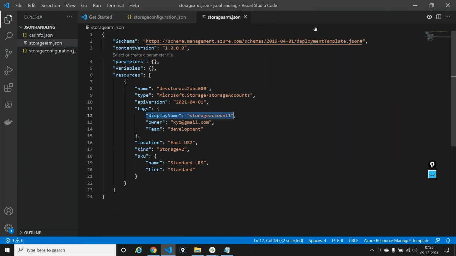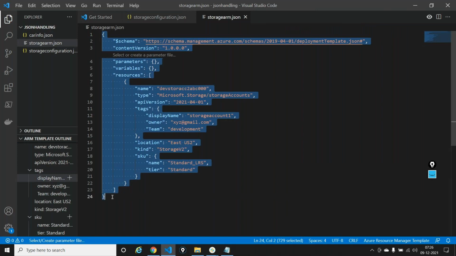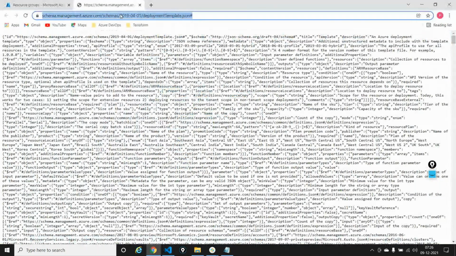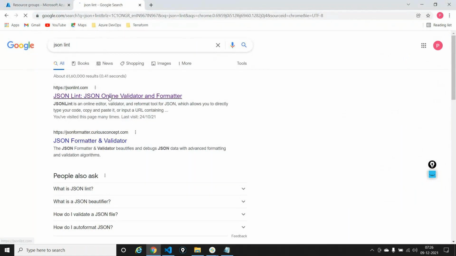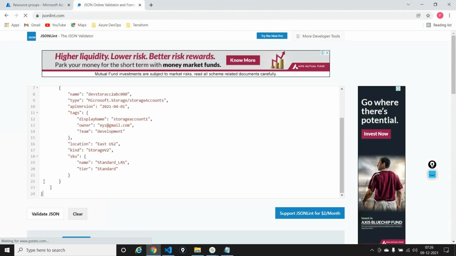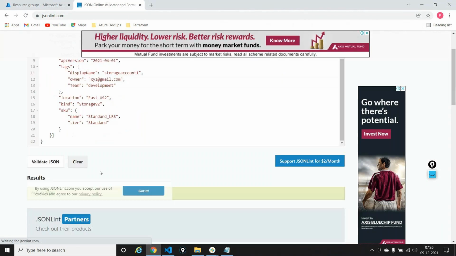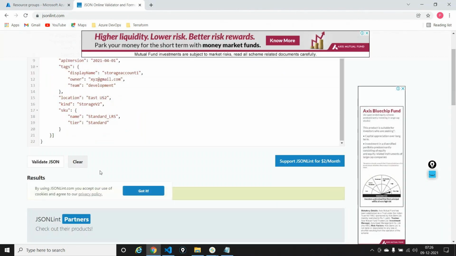Now, one thing I'd like to do before using my template is Control A to make sure my template is properly formatted and etc. Go into, let's say, Google. Just say JSON lint. Go into this particular site called JSONLint online validator. Paste your template here. Validate your JSON. Just scroll down. It says, okay, fine, this is a valid JSON file and etc.